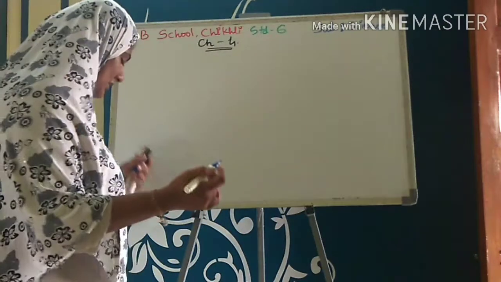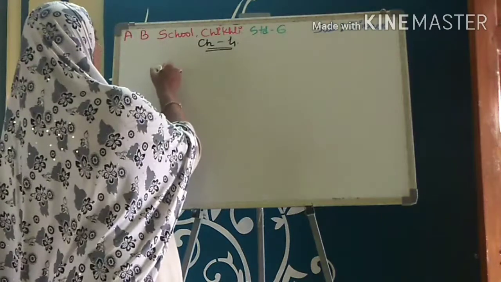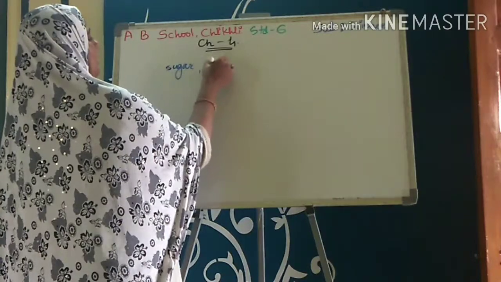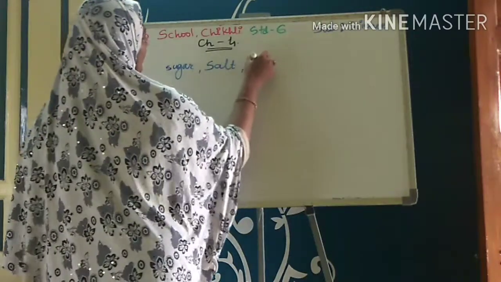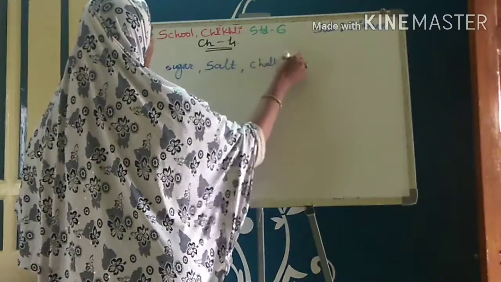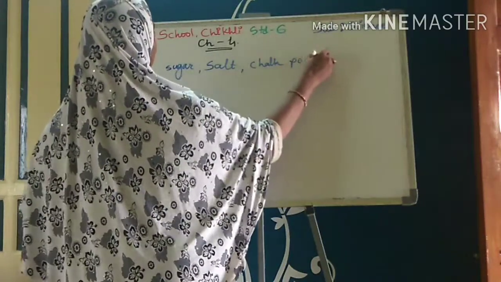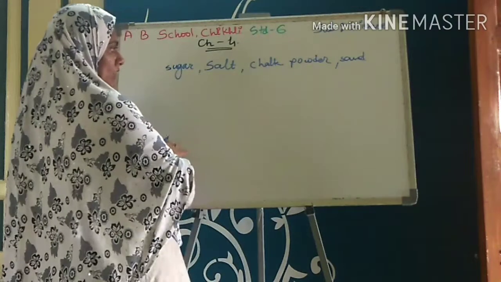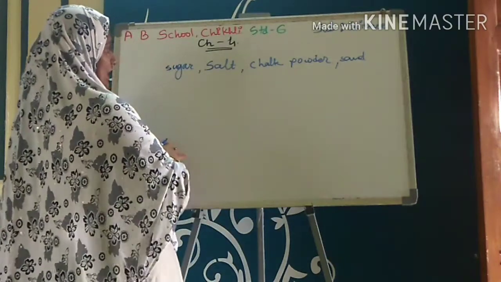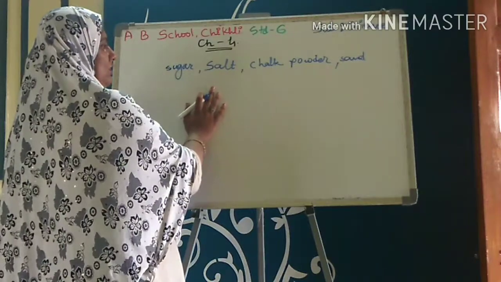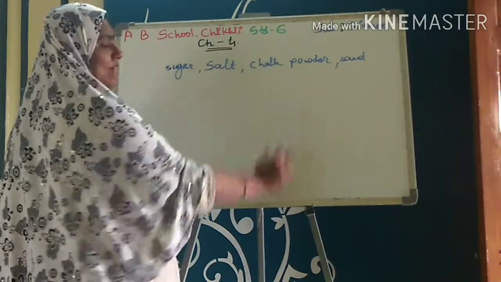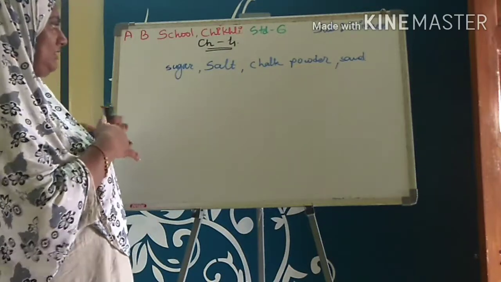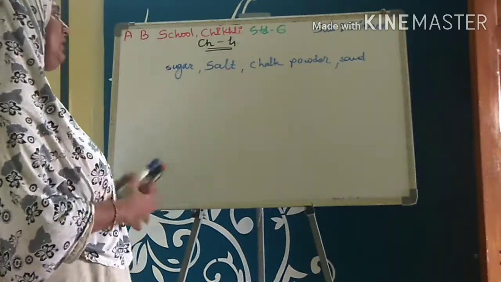In solid substances we took examples like sugar, salt, chalk powder, sand, etc. So what we have learned is that some of them are soluble in water and some of them are insoluble in water. And how did we decide that some are soluble and some are insoluble?